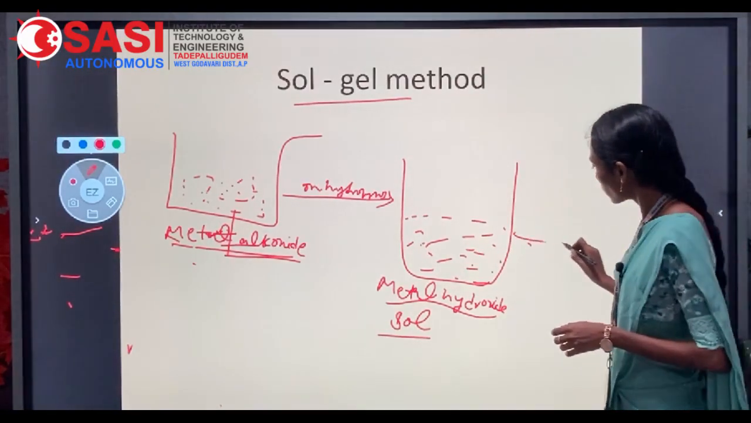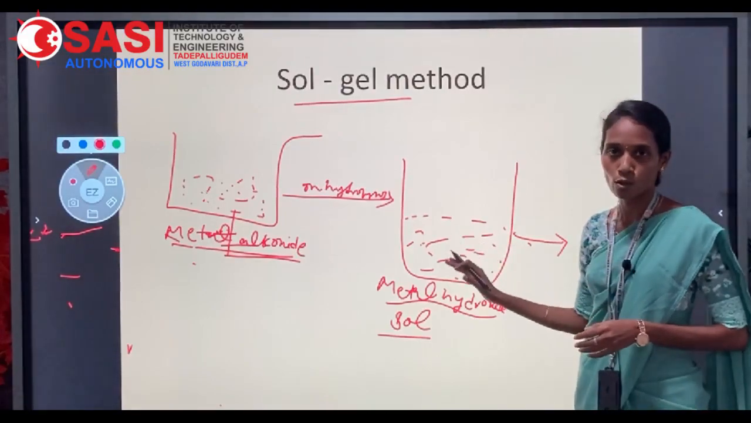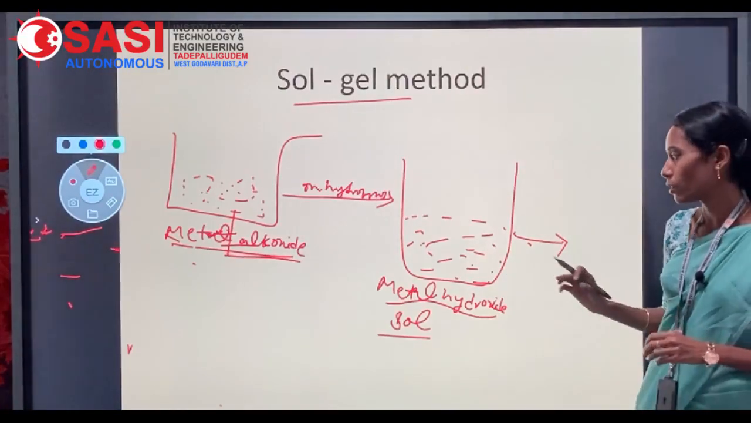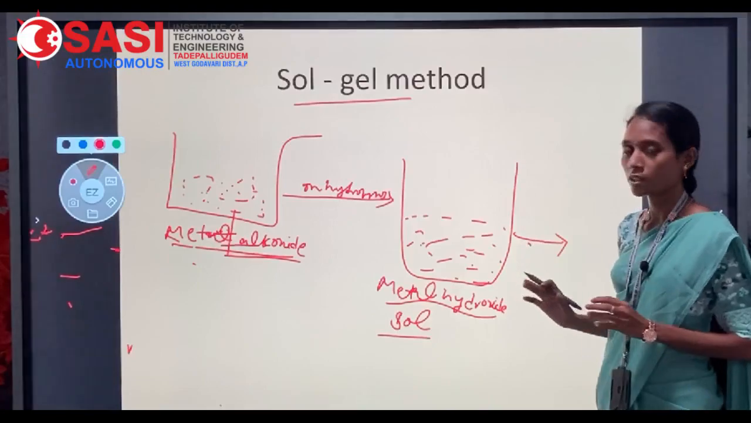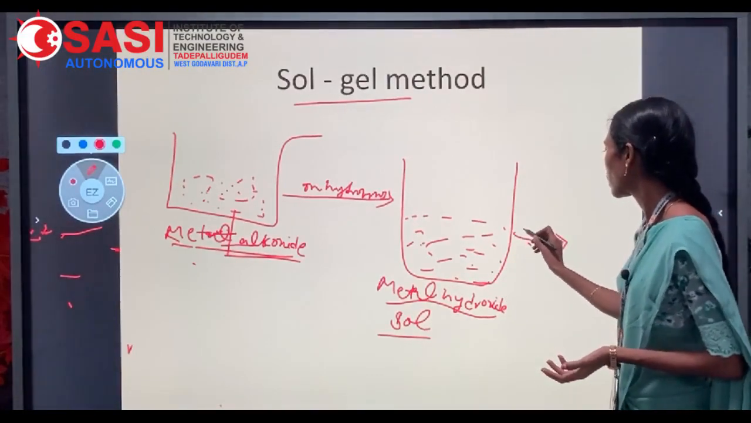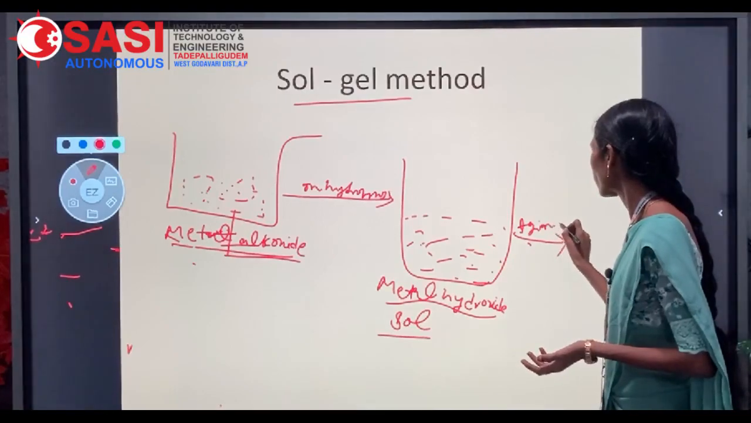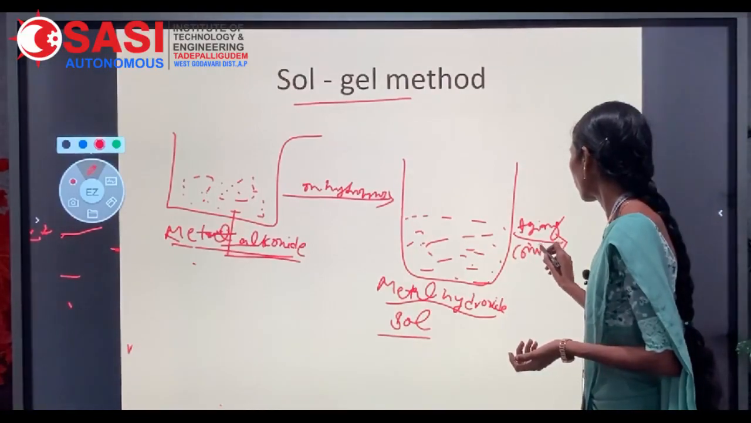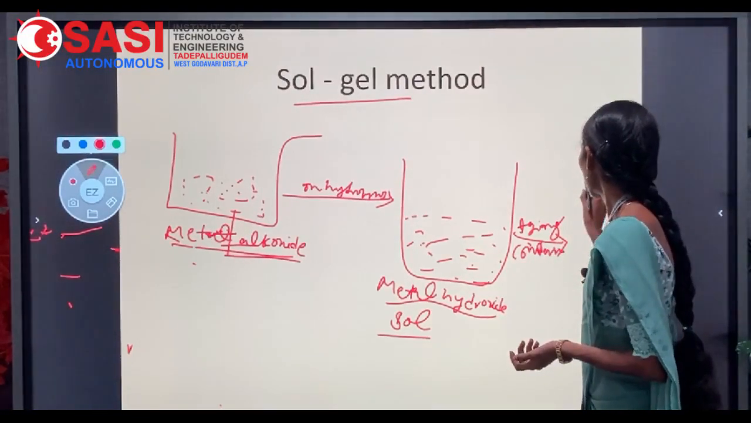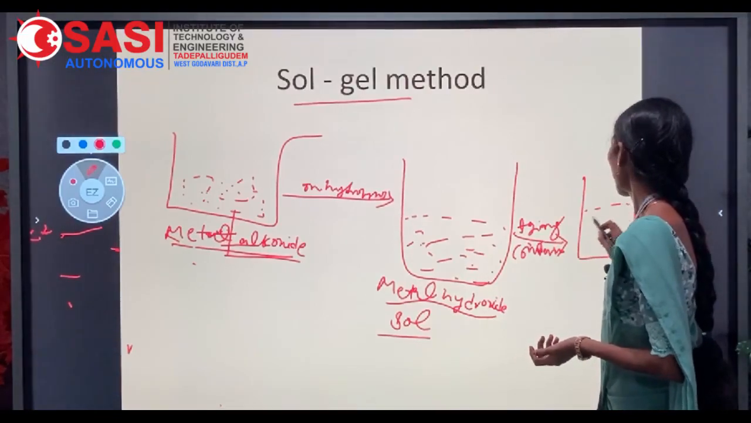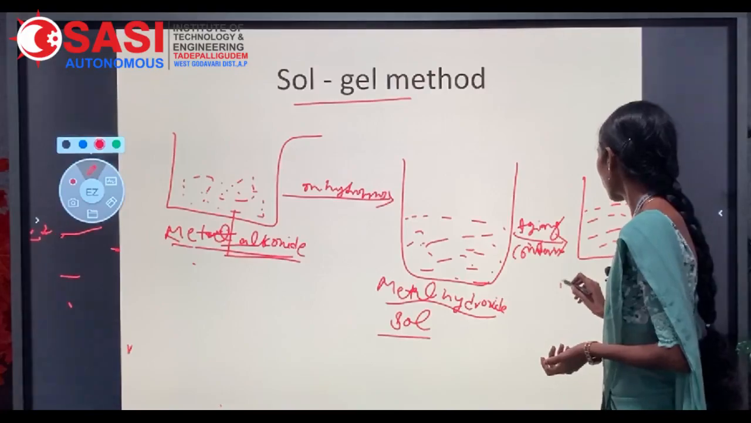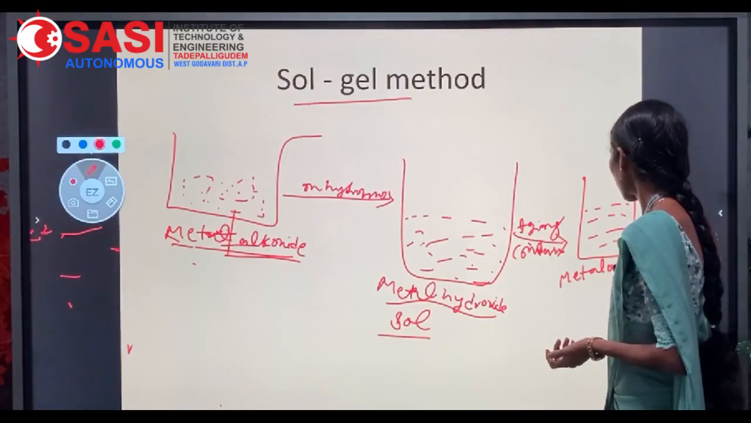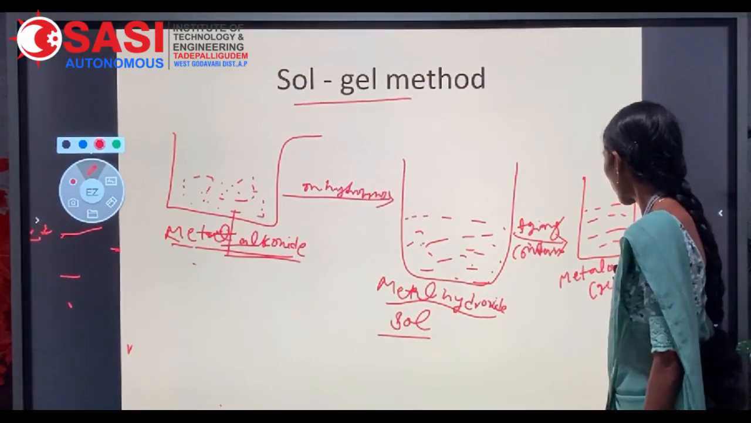So we have to keep the solution in undisturbed conditions from hours to days. This process is known as aging. Aging means the duration is increased. On condensation we will get the metal oxides, which is known as gel.